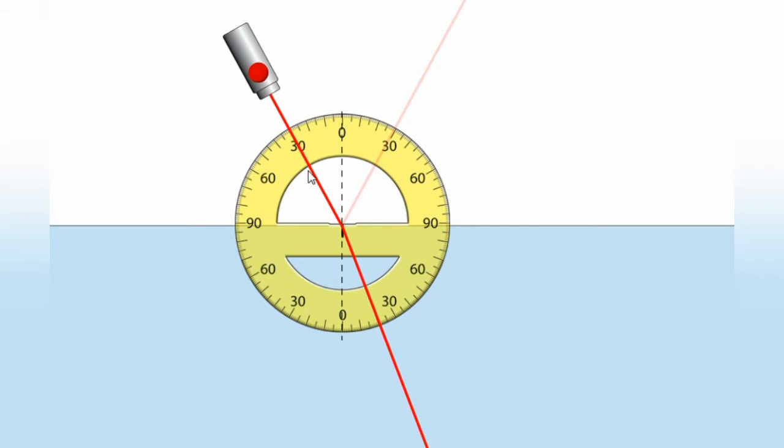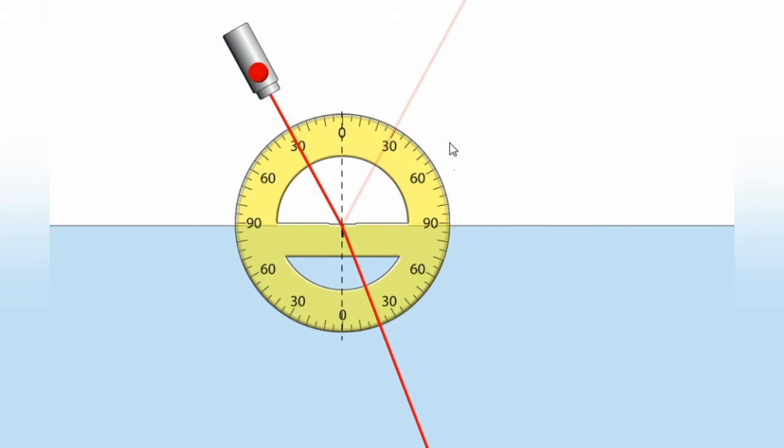So we can define the angle of incidence and angle of refraction. Angle of incidence means the angle between this normal and the incident ray direction. Angle of refraction means the angle between this normal and this refracted ray. Now here we observed a phenomenon that the angle of incidence is equal to the angle of reflection. Here we made this ray incident at an angle of 30 degrees. For the same angle, the ray is reflecting. That is why the angle of incidence is equal to the angle of reflection here.